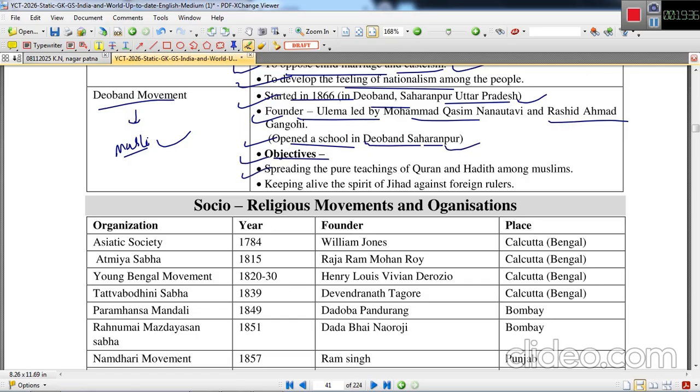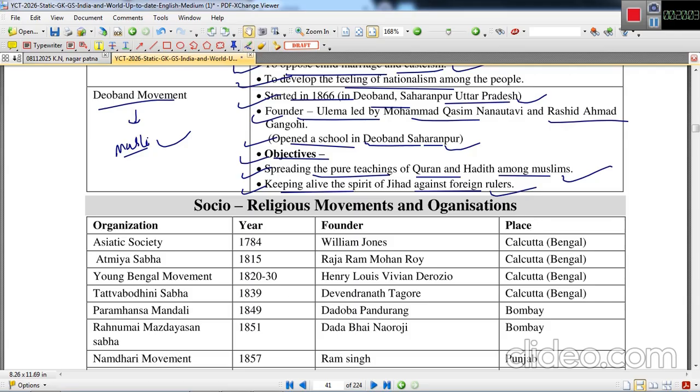The objective was to spread the pure teaching of the Quran and Hadith among Muslims because of the ill practices that were current in the contemporary period. So this movement was against that, and they spread the pure teachings of the Quran and Hadith among the Muslims. And the second objective was keeping alive the spirit of jihad against the foreign rulers.